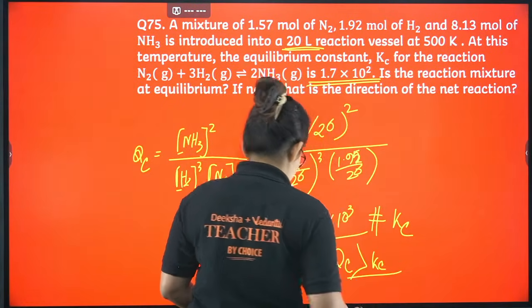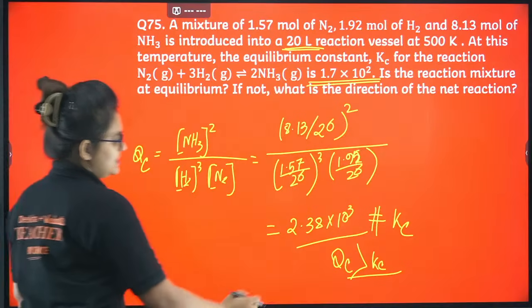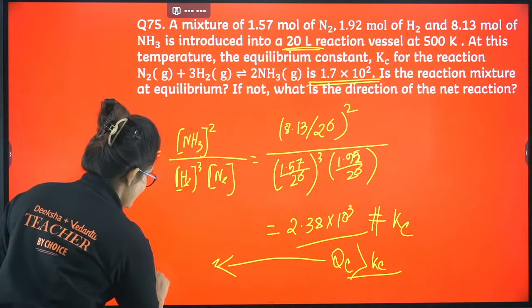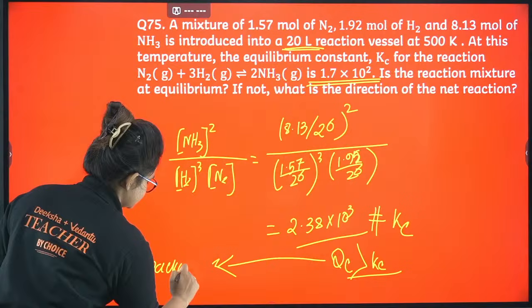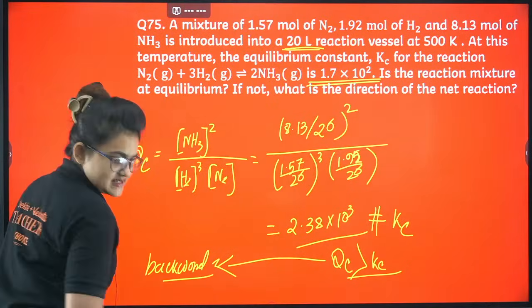So now what is the condition? If Qc is greater than Kc, then the reaction will be driven towards the backward direction. I guess it's clear to you.